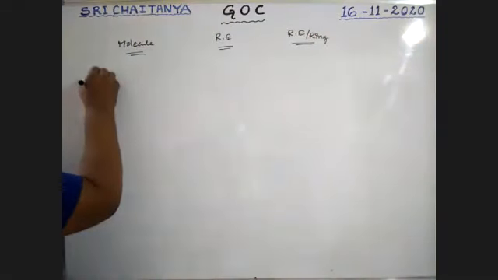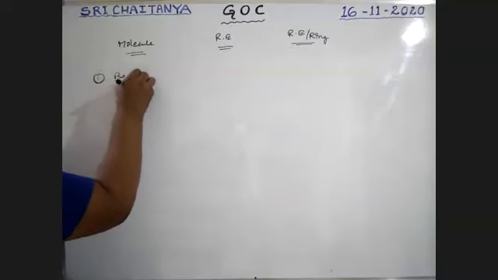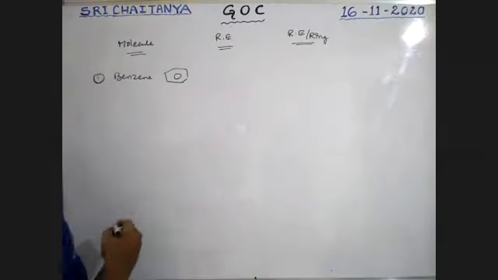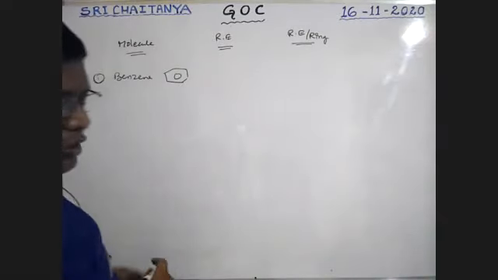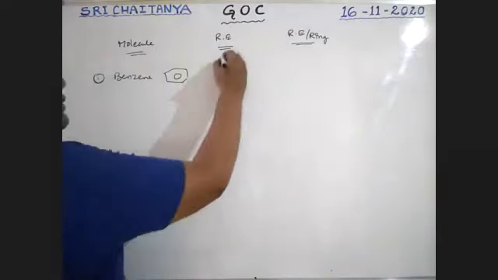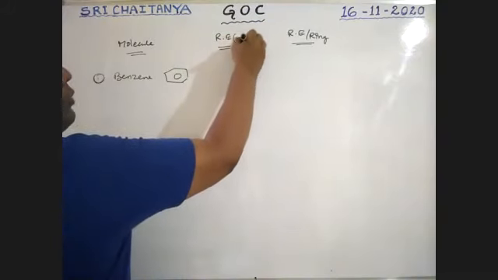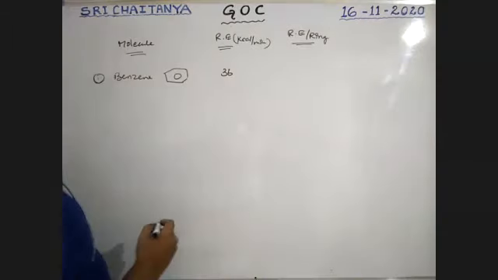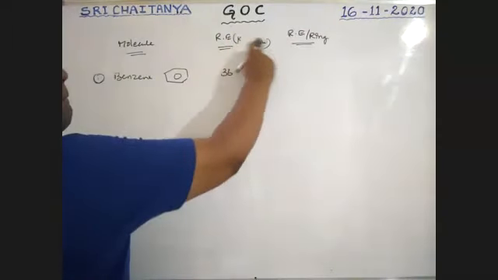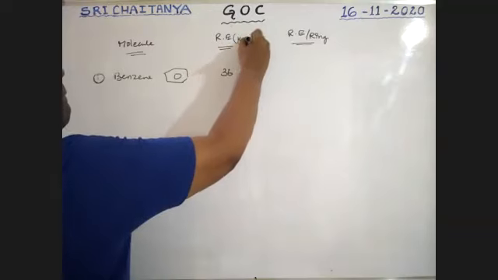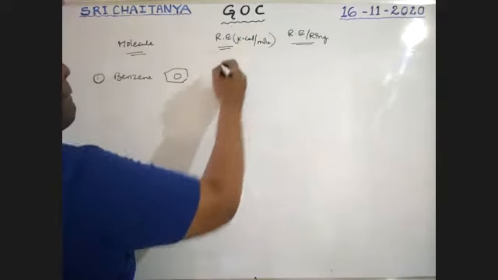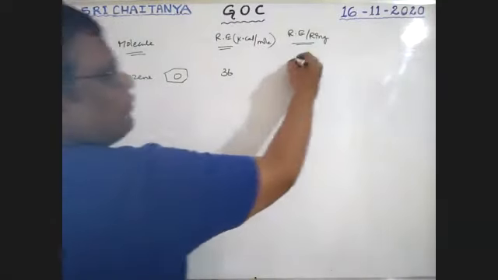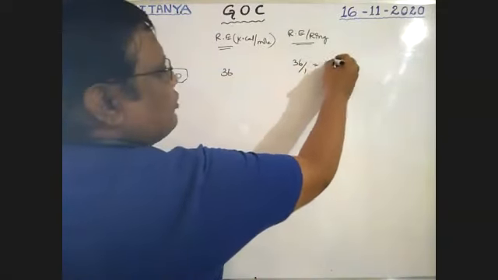First one, benzene. It has only one ring, boys. Its resonance energy is 36 kilocalorie per mole. Only one ring is there. Therefore, 36 by 1, which is equal to 36.